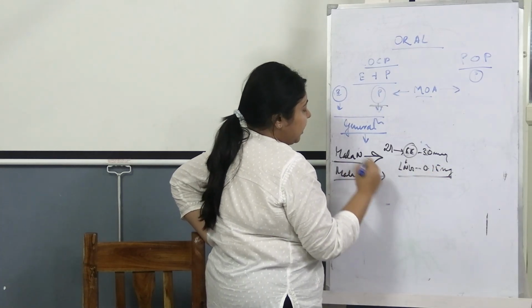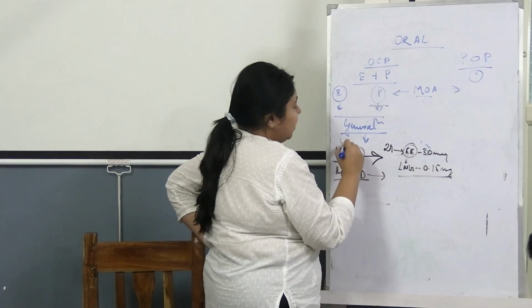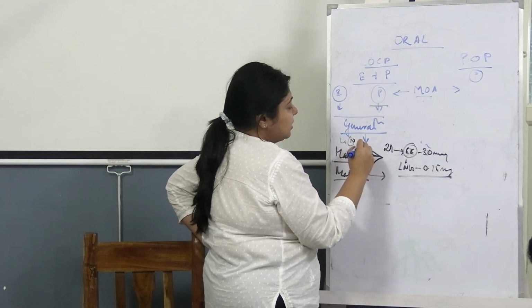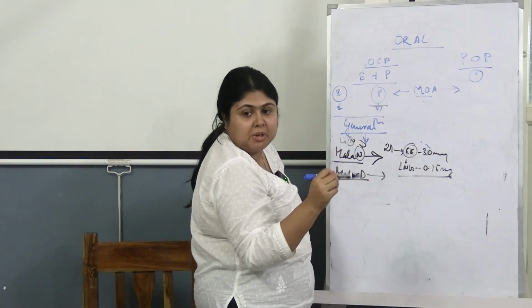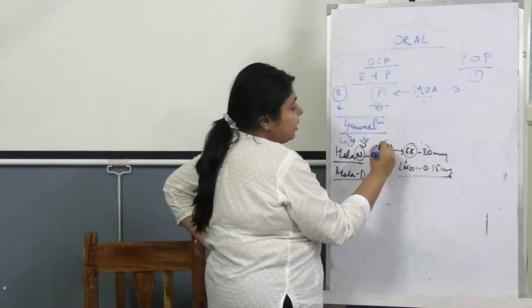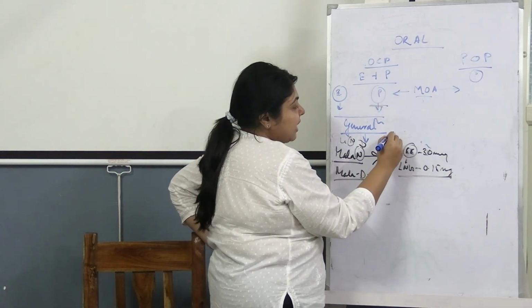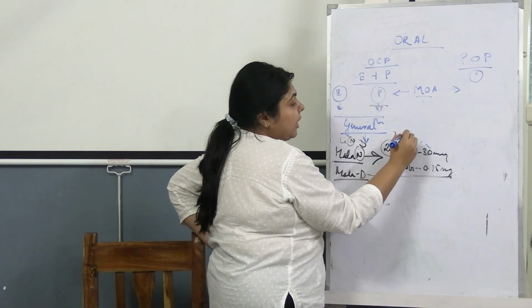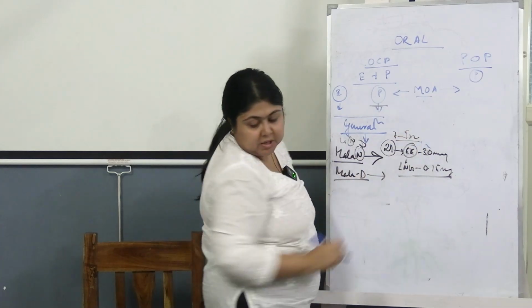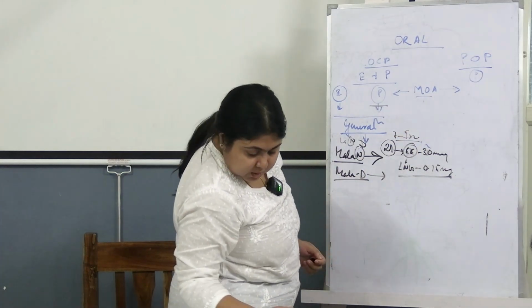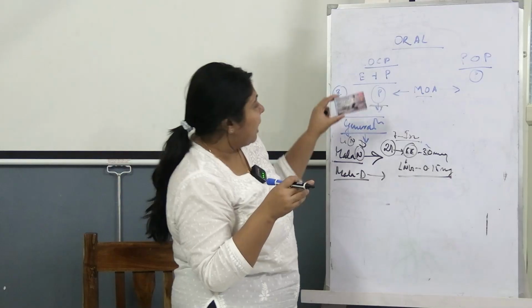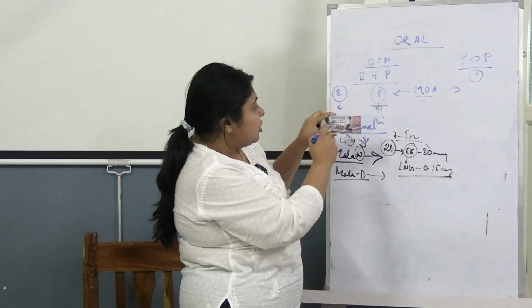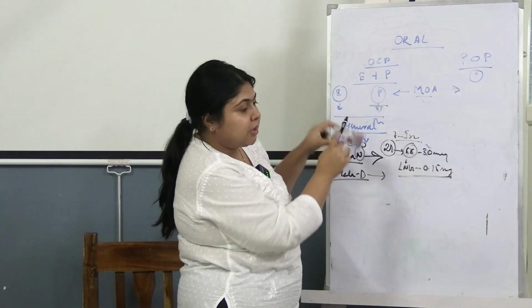The same composition is in Mala D. Mala N is government, the N stands for government supply. This is how you remember. Whatever is supplied by the government is Mala N. It contains 21 tablets of contraceptive pills and 7 tablets of iron for the 7 days. See, this is Mala N: levonorgestrel, ethinyl estradiol along with ferrous fumarate.